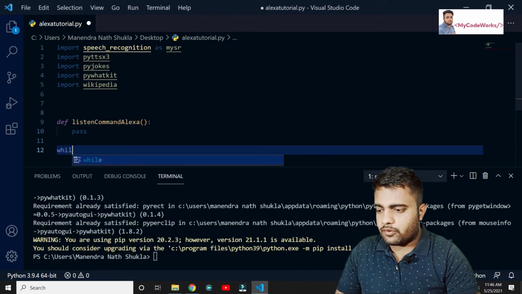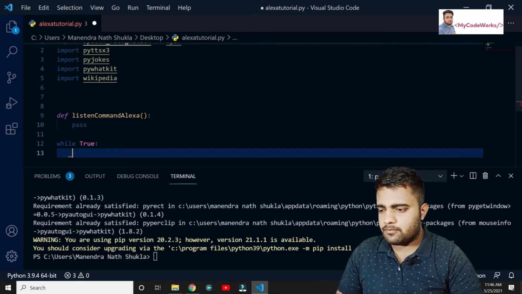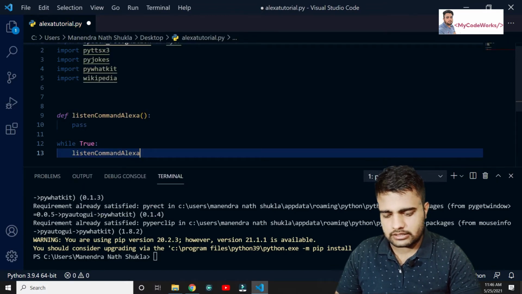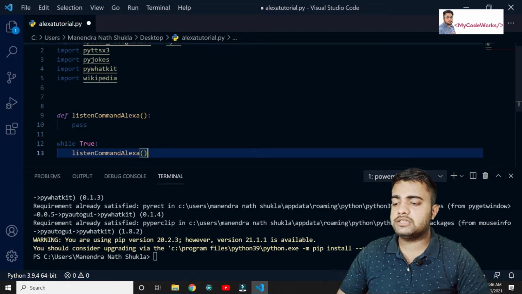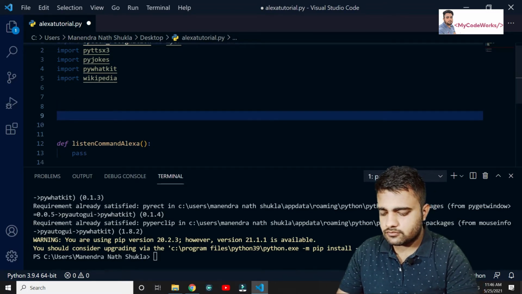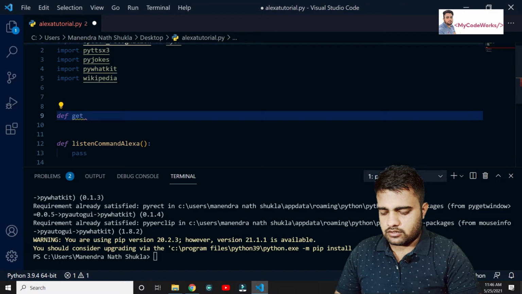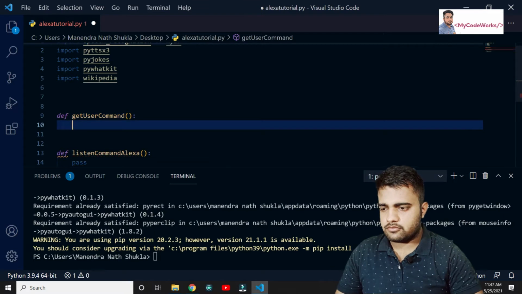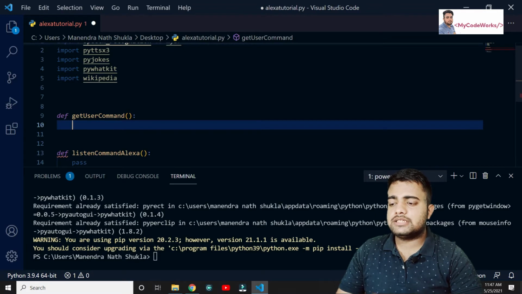So let me create a while loop. Always we are going to execute these things: while True, an infinite loop, and inside it call listen command Alexa. You just run this function, always call this function, and this function is going to call a voice command to take the voice as input. For that we are going to create a function def get user command. It's a simple thing: we return the command voice, which will be a string.